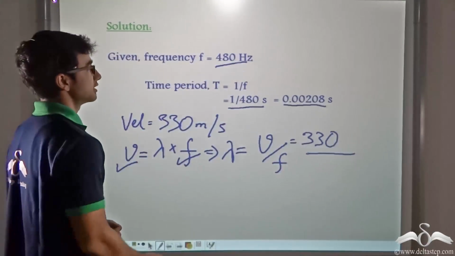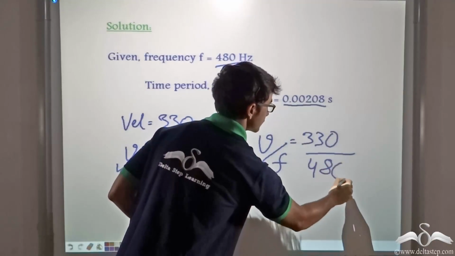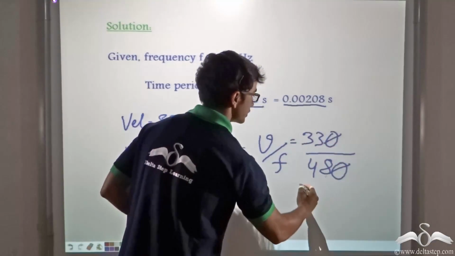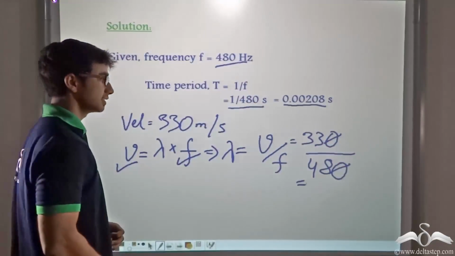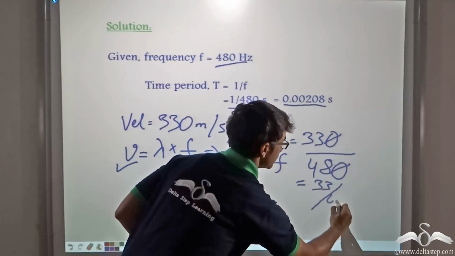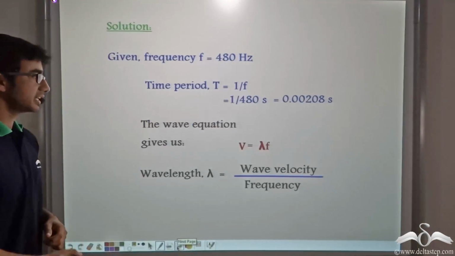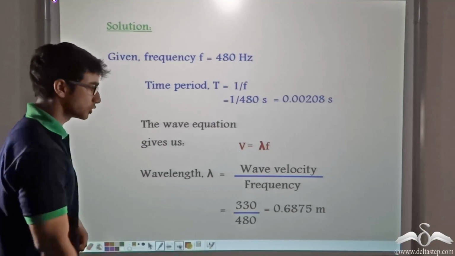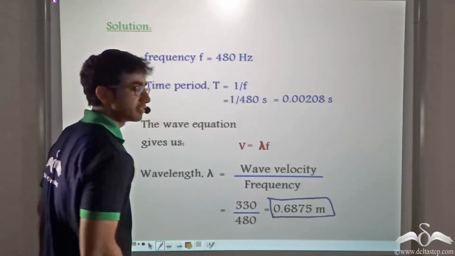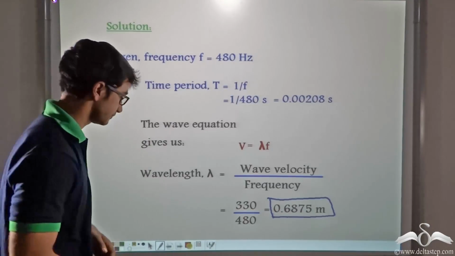And what is f? f is 480 hertz. So cancelling common factors, we get the wavelength as 33 by 48 meters. If you calculate that mathematically, that comes out to be 0.6875 meters. So 0.6875 meters is the wavelength of the wave.